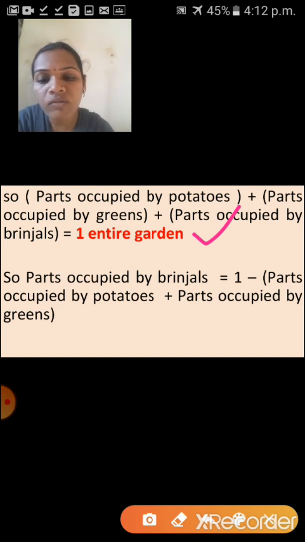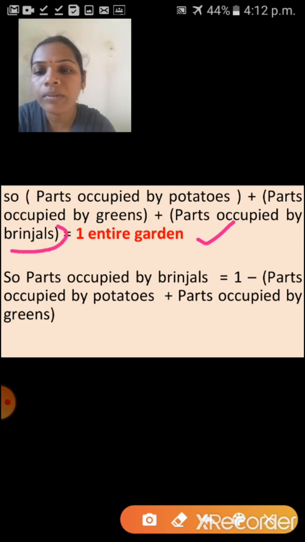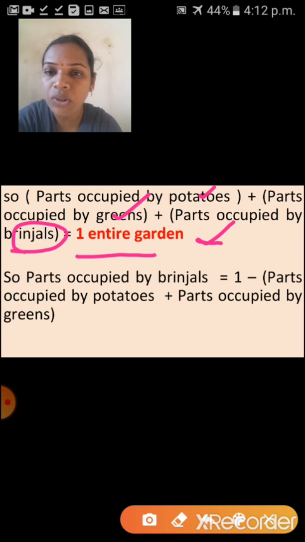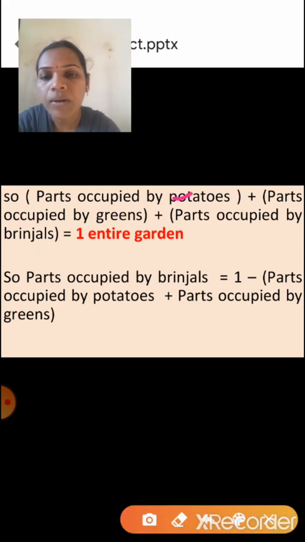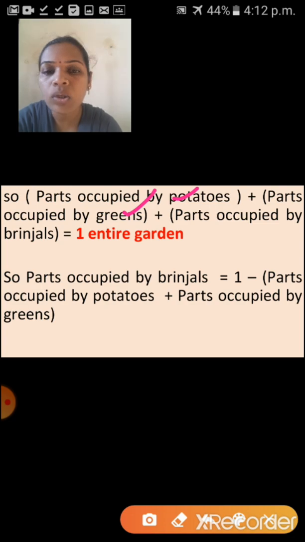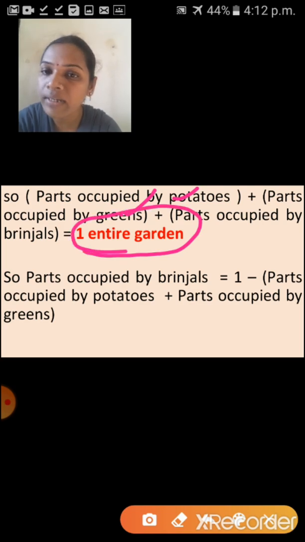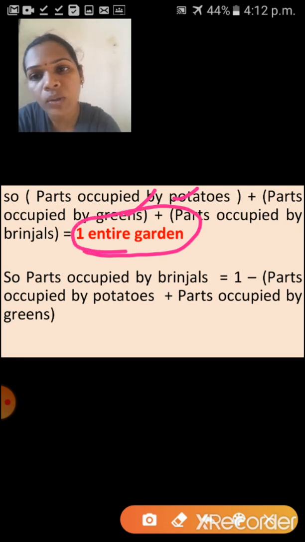So here what do you have to find? Here the first step: potatoes plus greens plus brinjals is equal to 1 entire garden. And here which one do you have to find? We have to find brinjals. Okay. So from this entire garden, minus these 2 values you have to do. Understood, children? See here, this part and this part you have to add first. So you have to find that brinjal part, isn't it? So for that you have to add this potatoes and greens part. So that answer you have to subtract from this entire garden. So you will get how much of the part the brinjal is.